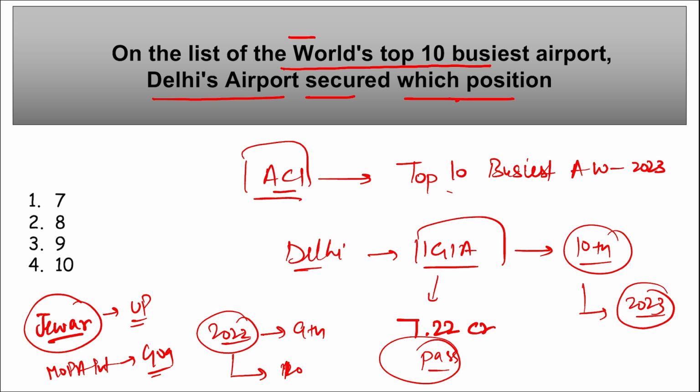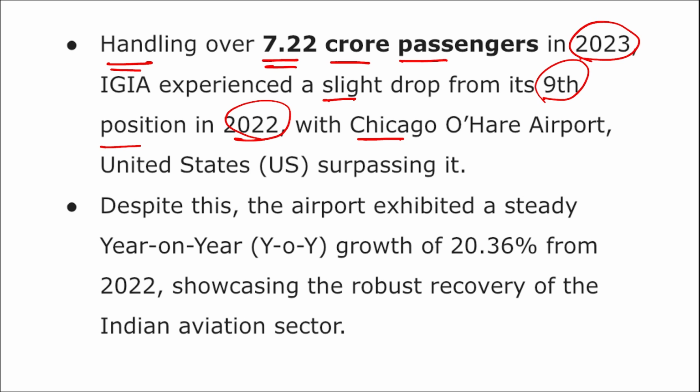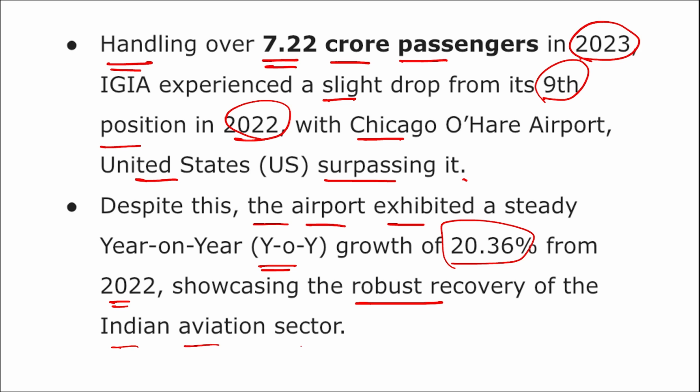And if we look at the data in the world's top 10 busiest airports released by ACI, Delhi's airport secured which position? Delhi's airport secured 10th position in this particular data. Next, Indira Gandhi International Airport is handling over 7.22 crore passengers in 2023. They have experienced a slight drop from 9th position in 2022, with Chicago O'Hare Airport in USA surpassing it. Despite this, the airport exhibited a year-on-year growth of 20.36% from 2022, showcasing robust recovery of the Indian aviation sector.